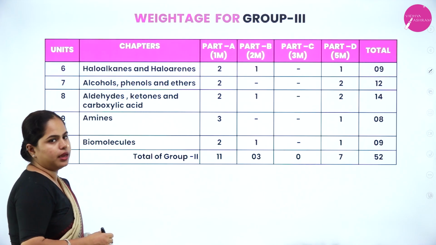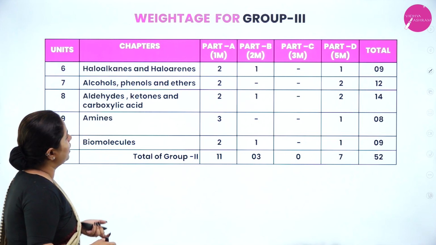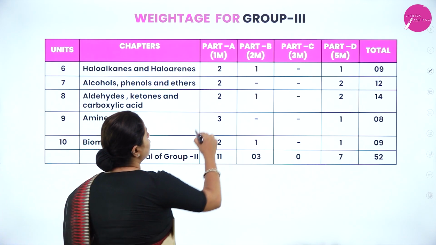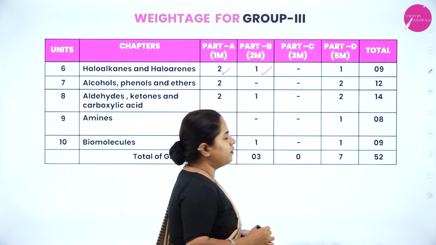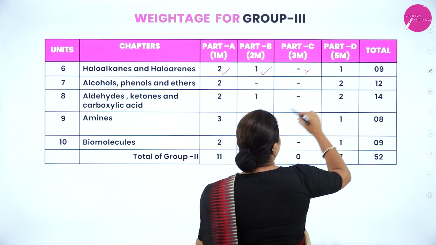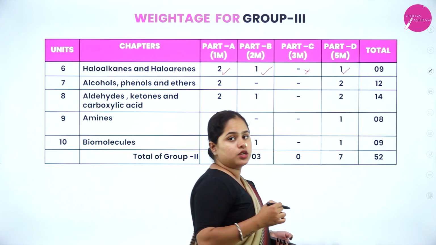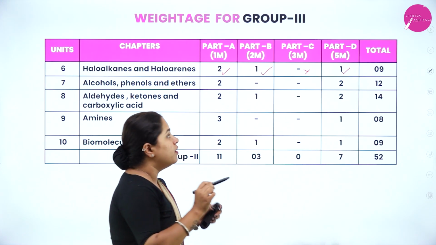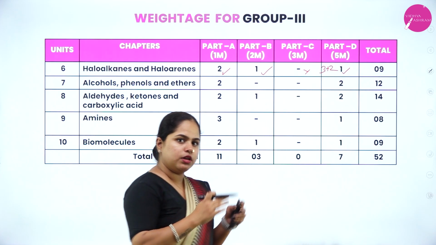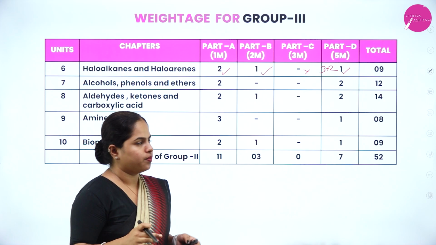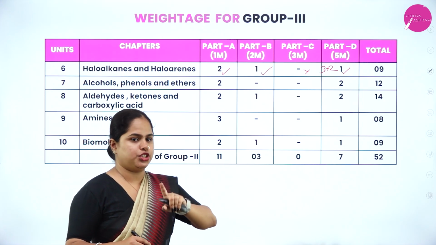Moving on to organic chemistry now. The first one is haloalkanes and haloarenes. You will have two 1-mark questions and one 2-mark question. There is no 3-mark question, and you will have a long answer question, which is a 5-mark question, split into 3 plus 2. It will be split into two parts, 3 plus 2, so that you will have one question.